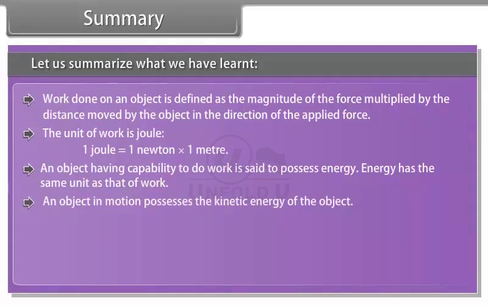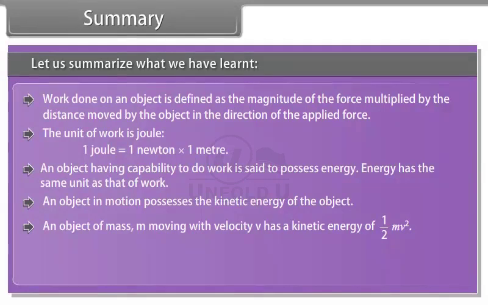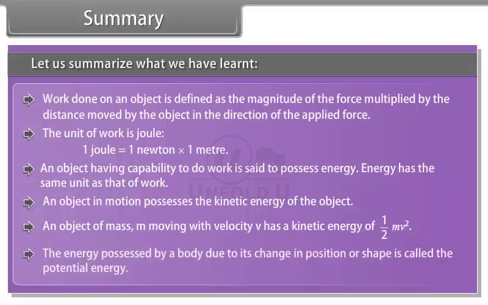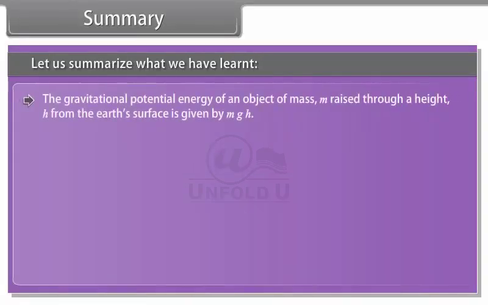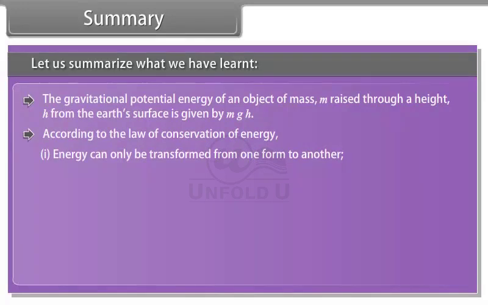An object in motion possesses kinetic energy. An object of mass m moving with velocity v has a kinetic energy of 1/2 mv squared. The energy possessed by a body due to its change in position or shape is called the potential energy. The gravitational potential energy of an object of mass m raised through a height h from the Earth's surface is given by mgh.